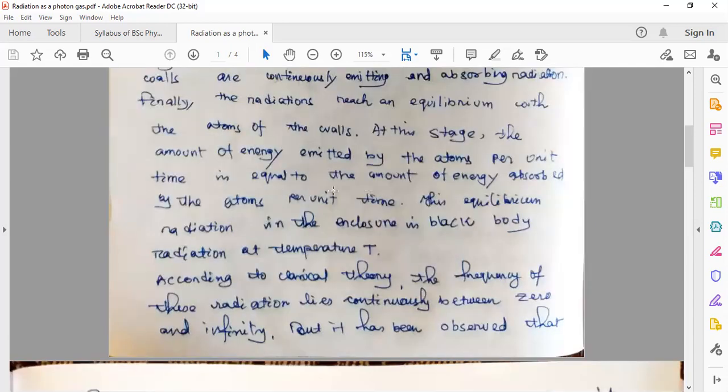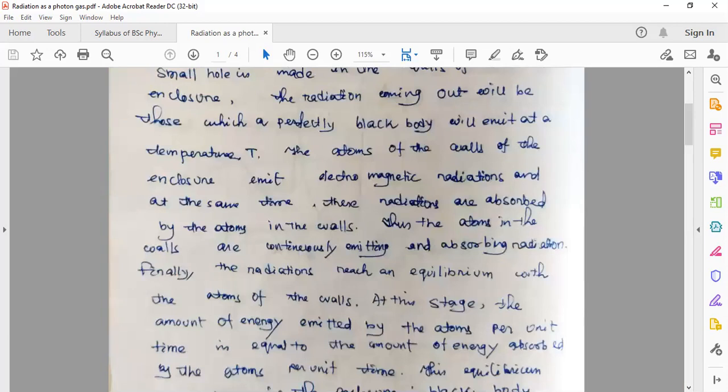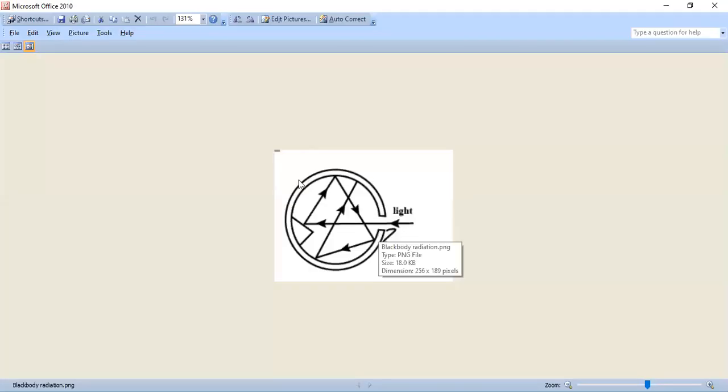So, have you understood this? Let me go back to the figure again so that you can see. This figure is the hollow enclosure. Light radiation is incident through this small hole, and it gets trapped inside this enclosure. The light radiation is absorbed and it is emitted. Absorbed means getting incident, and emitted means getting reflected.